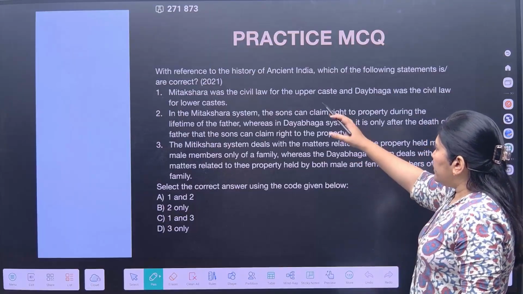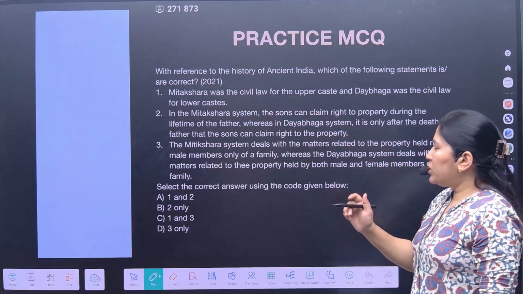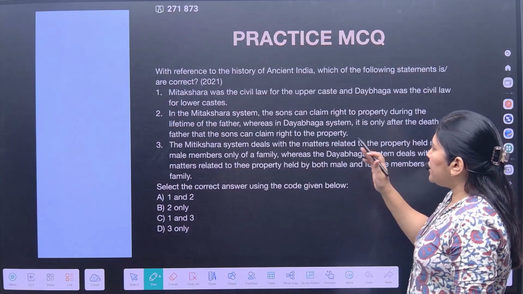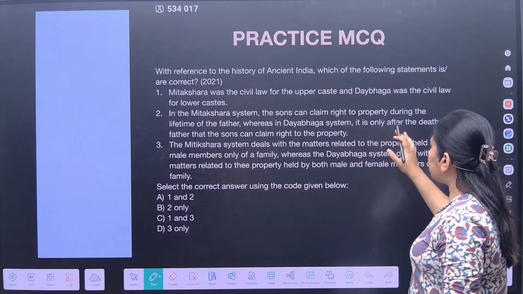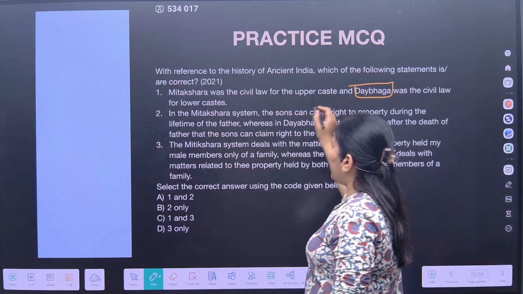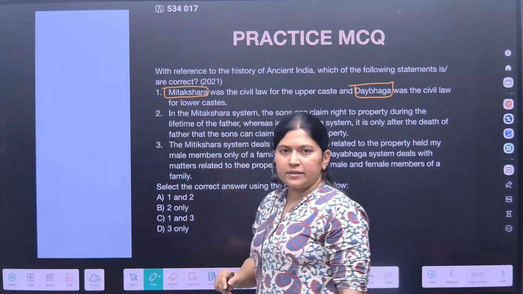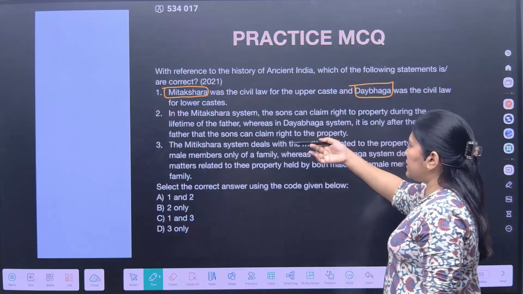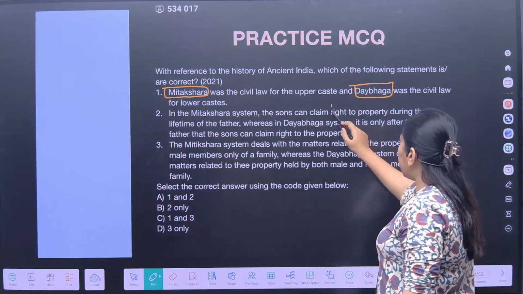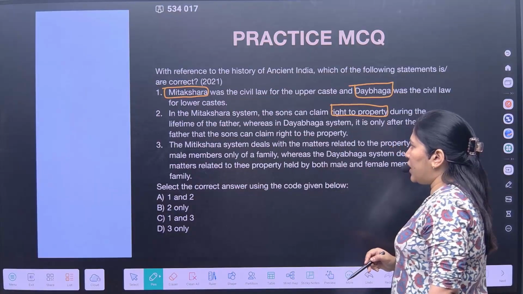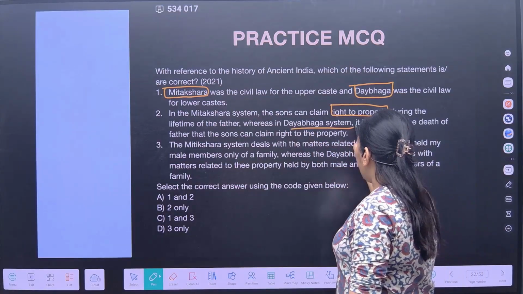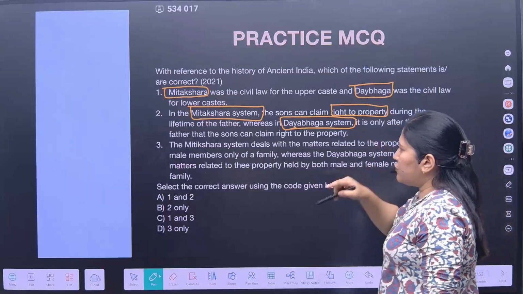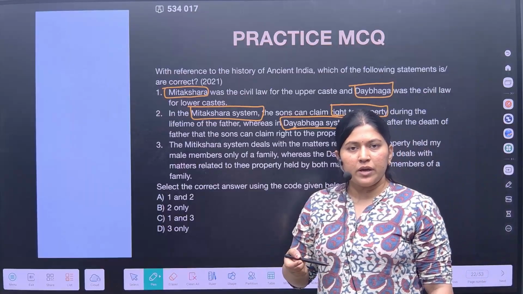Now this question was asked in 2021. With reference to the history of ancient India, which of the following statements are correct? Mitakshara was the civil law for the upper caste and Dayabhaga was the civil law for the lower caste. So again the terms and the terminologies. In the Mitakshara system, it is said that the son can claim the right to property during the lifetime of the father, whereas in the Dayabhaga system, it is only after the death of the father that the son can claim. Now see the difference.